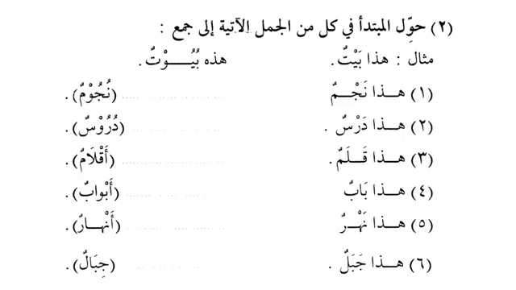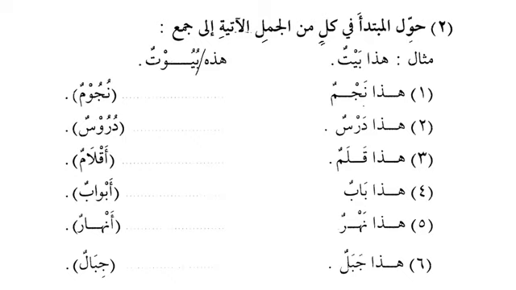Now what we have to do, a very simple exercise, lots of practice over here. حول المبتدأ في كل من الجمل الآتية إلى جمع. So what we have to do now, we have to change the subject in each of the sentences into plural. Example is هذا بيت, this is a house, and هذه بيوت, these are houses. We know that the plural of بيت is بيوت, these are houses.